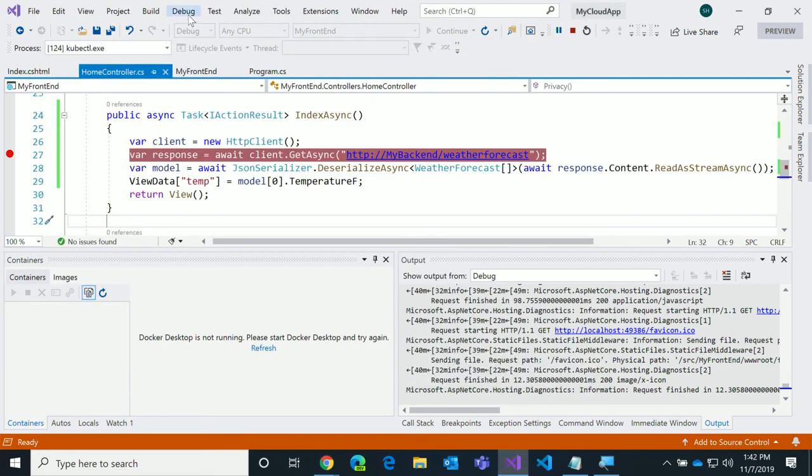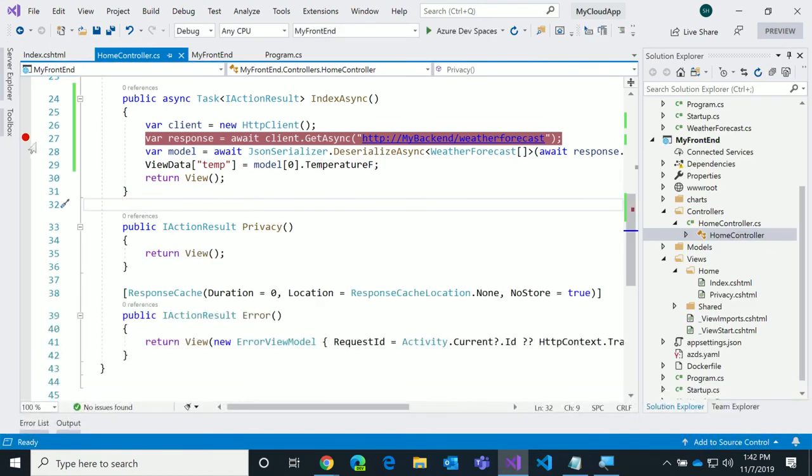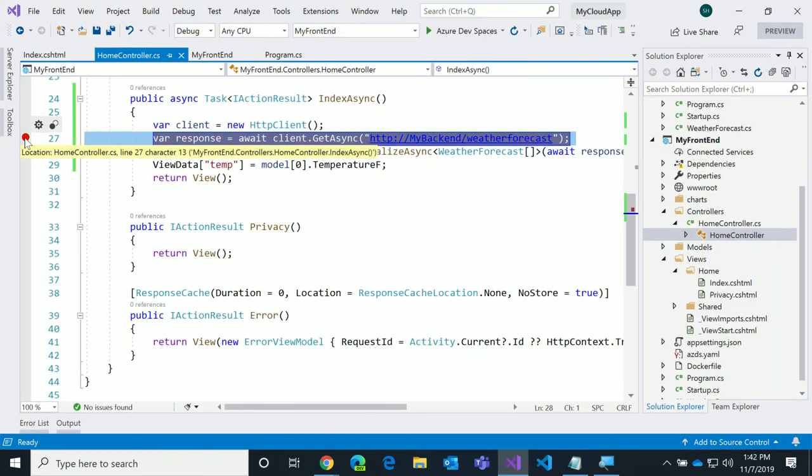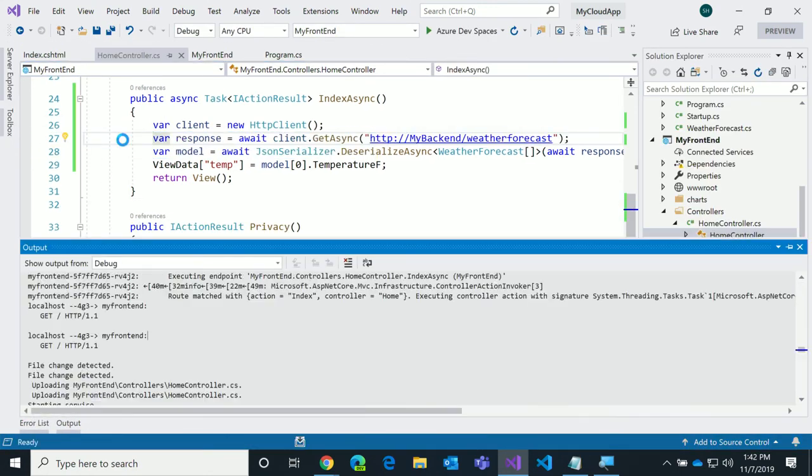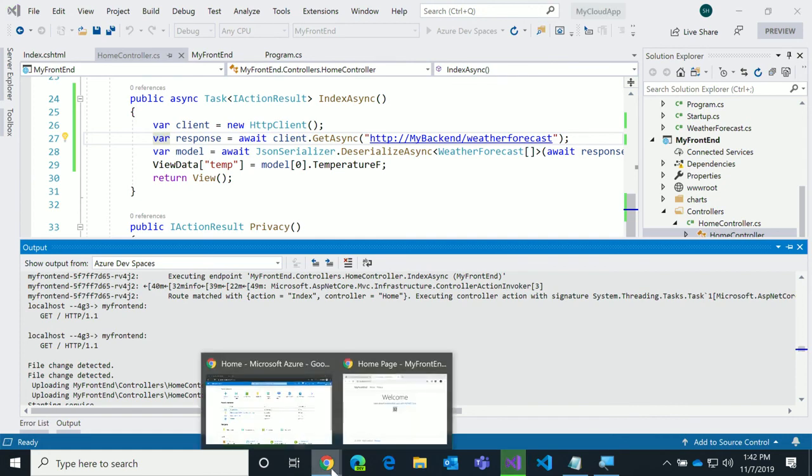Now what's cool about this is I'm going to stop the debugger and press Control F5 again real quick. It looks slow the way we're showing it, but once you get it all warmed up, it's really good. It feels like local dev.